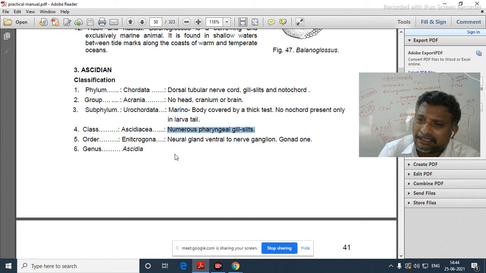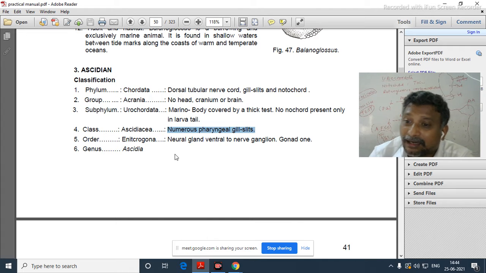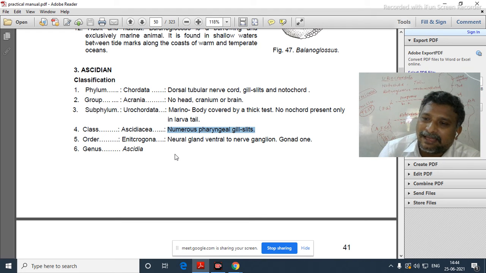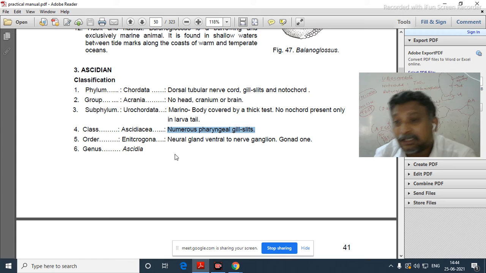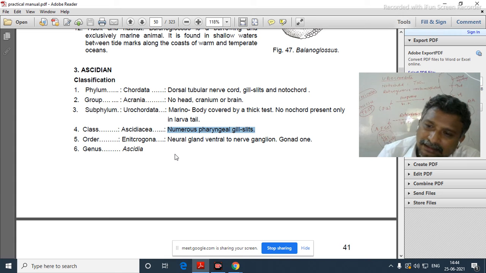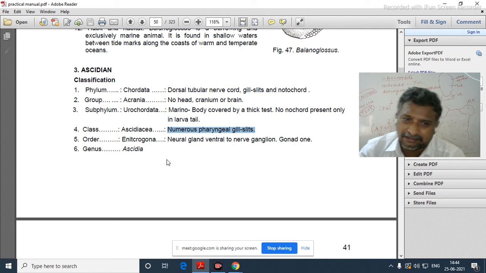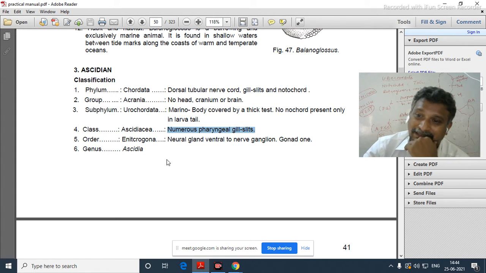All other fundamental chordate characters may be lost when the larva converts into the adult, but pharyngeal gill slits are always more in the adult compared with the larva. You remember. So numerous gill slits are there, and that is a characteristic feature of Ascidiaceae.